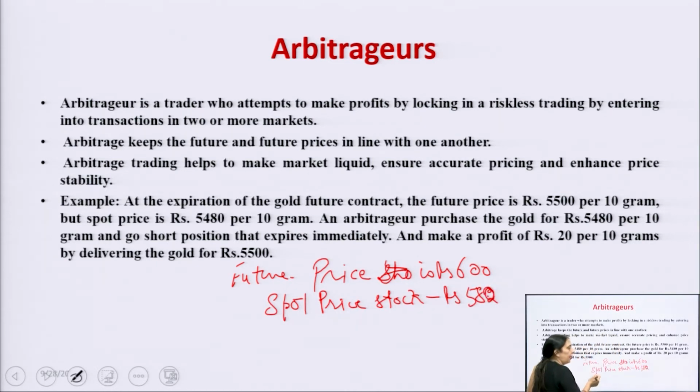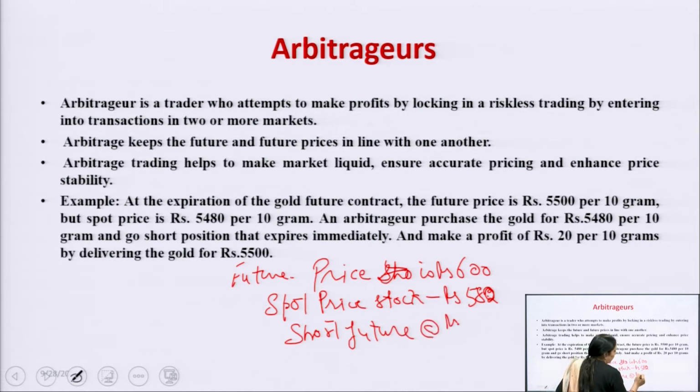Now the arbitrator enters the market, and what will he do? He will short the future. Short the future at what price? Rupees 600. And when it comes to 580, he will come out with a profit of how much? Only 20 rupees per lot.